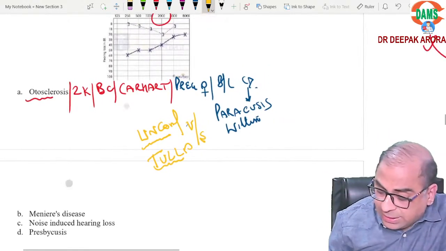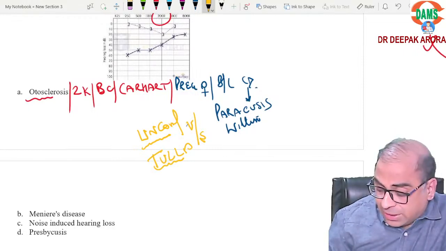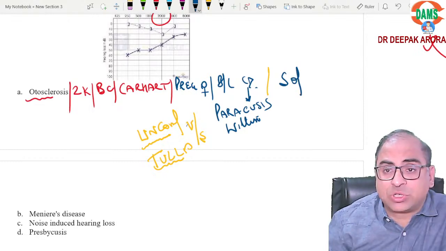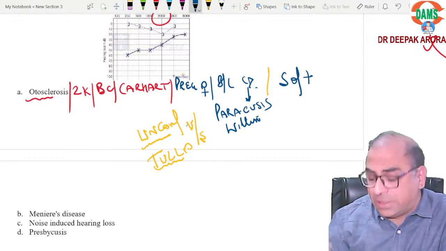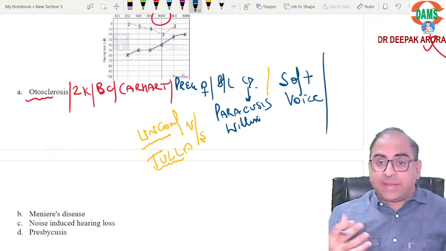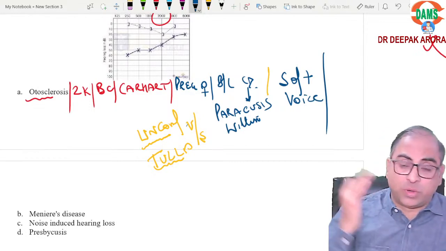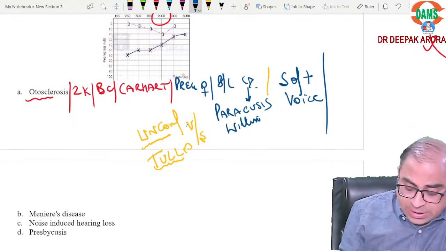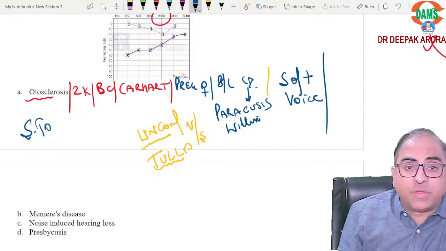This is the keyword. One more keyword they can give you is the voice of the patient. A conductive patient always has a very low intensity, soft voice, because when they speak, they hear their own voice, with no disturbance coming from outside. Done. On otosclerosis, they can ask you the treatment of choice. So always remember, it is stapedotomy.